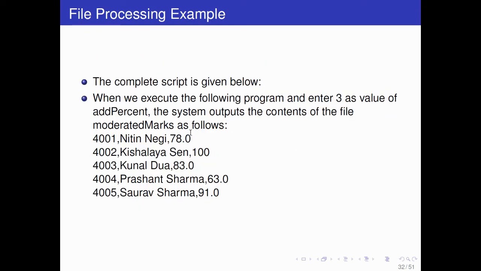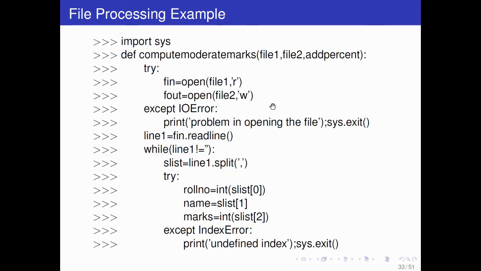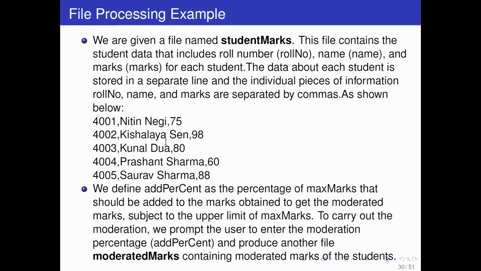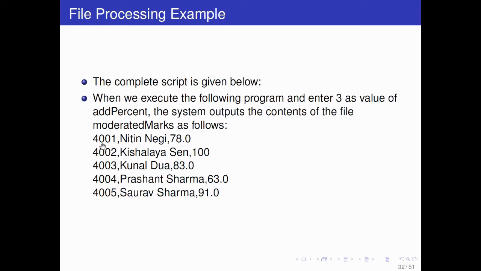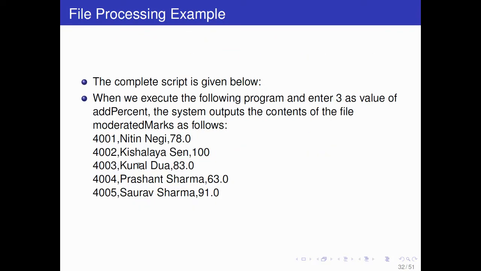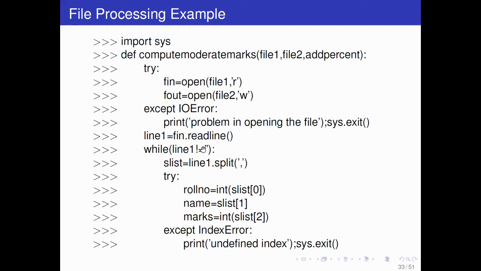So when we execute the following program and enter 3 as the value of add percent, the system outputs the content of the file moderated marks as follows. So the content in the generated file moderated marks will be like this: roll number, name, and updated marks. Initially marks was 75%, now it is 78%. Roll number, name, marks. Initially it was 98%, so you add 3%, it's 101, but you have to restrict it to the maximum marks, so it is 100. And similarly for the other lines, this file you have to generate now. So try to understand the code.